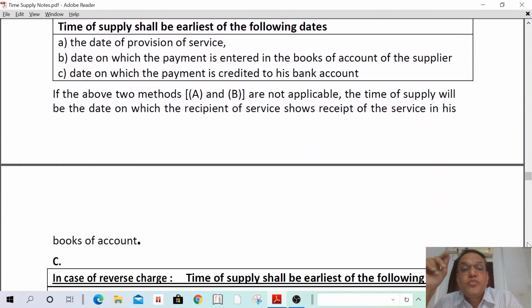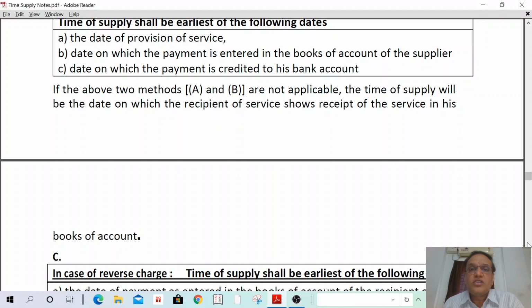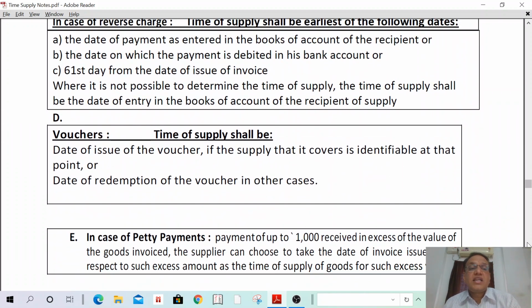If these two methods, A and B, are not applicable, then the time of supply shall be the date on which the recipient shows such service in his books of accounts. Understand? Then third concept, it is a reverse charge.